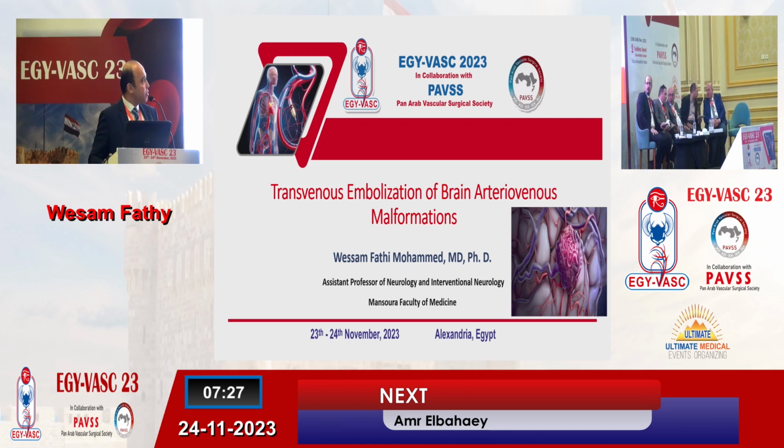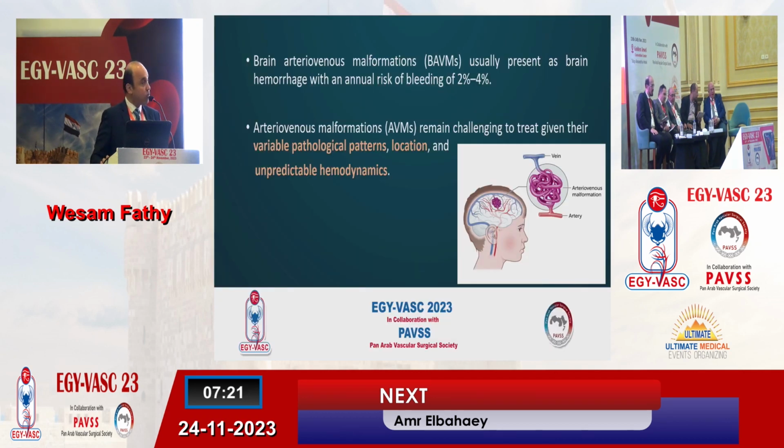I'm going to talk in the first few minutes about transvenous embolization of brain AVM. As we know, brain AVM is usually presented by brain hemorrhage with an annual risk of bleeding of about 2% to 4%. Treatment of brain AVM is still challenging due to variable pathological patterns, different locations, and unpredictable hemodynamics.